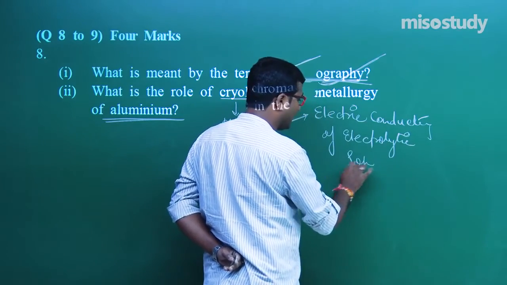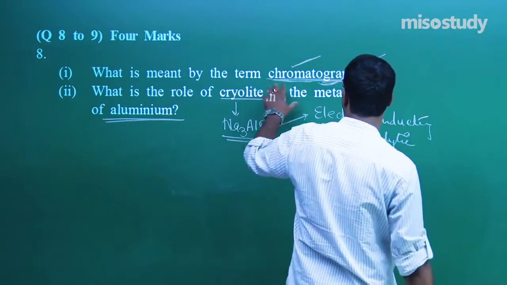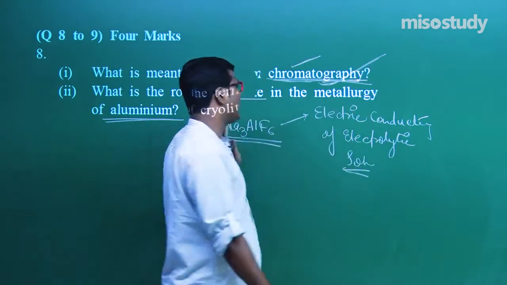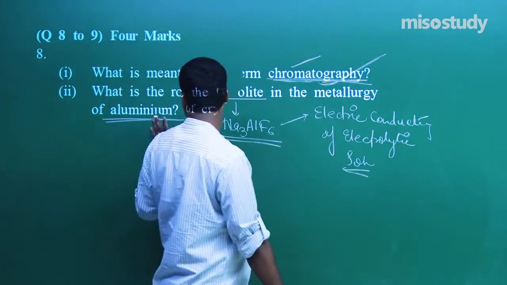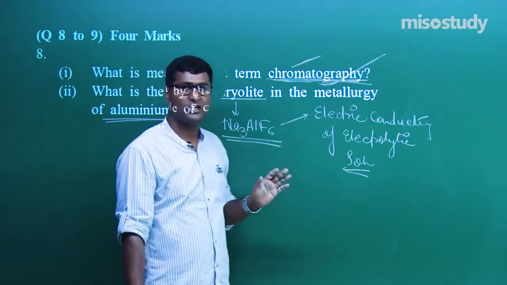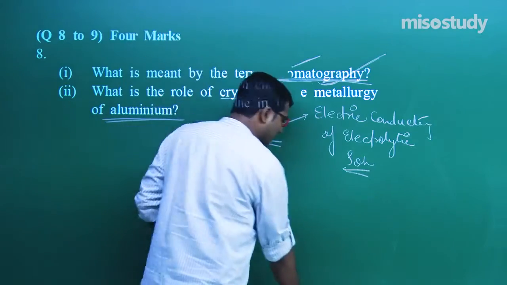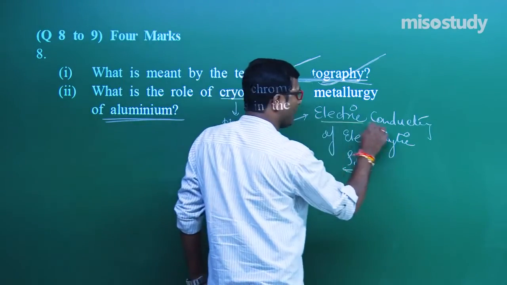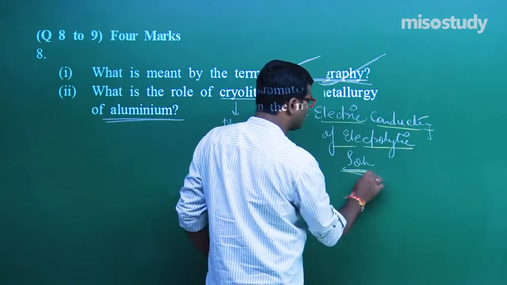What I'm telling, my friend, again I'm repeating. What is the role? Cryolite is used during the extraction of alumina, during the metallurgy. First of all, it increases the conductivity of the electrolytic solution.